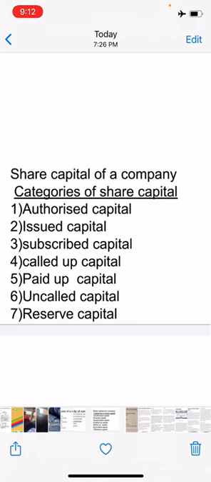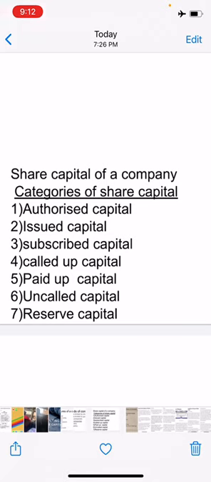The part of authorized capital which is not offered for public subscription is known as unissued capital. Unissued capital may be offered for public subscription at a later date. I hope you all understood what is authorized capital and what is issued capital.